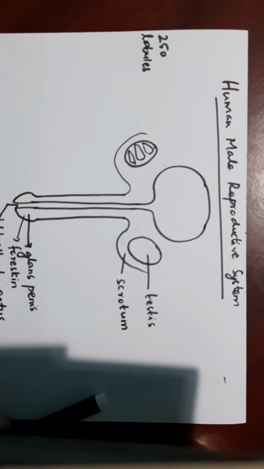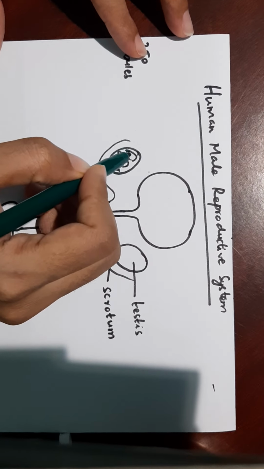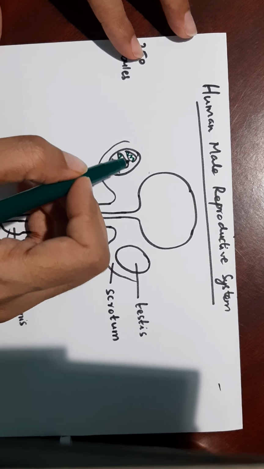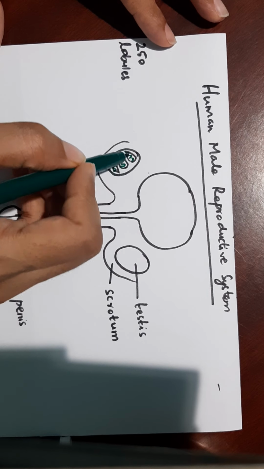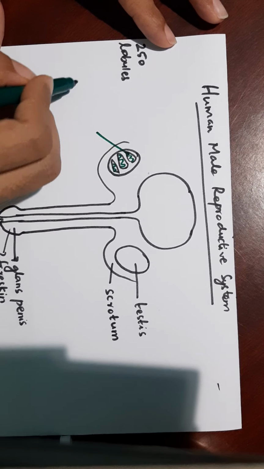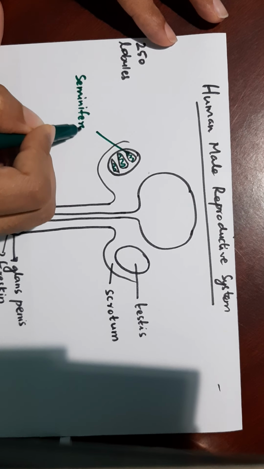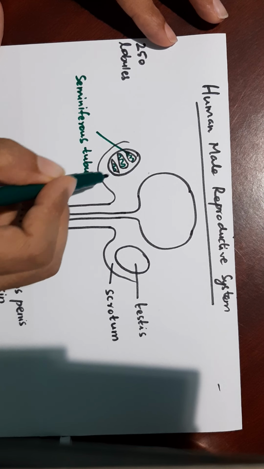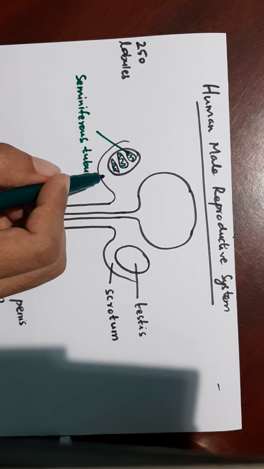There are coiled tubules called seminiferous tubules. 2 or 3 seminiferous tubules will be found in each lobule. It is inside these seminiferous tubules that the sperms are produced. So the function of testis is to produce sperms as well as the male sex hormone called testosterone.